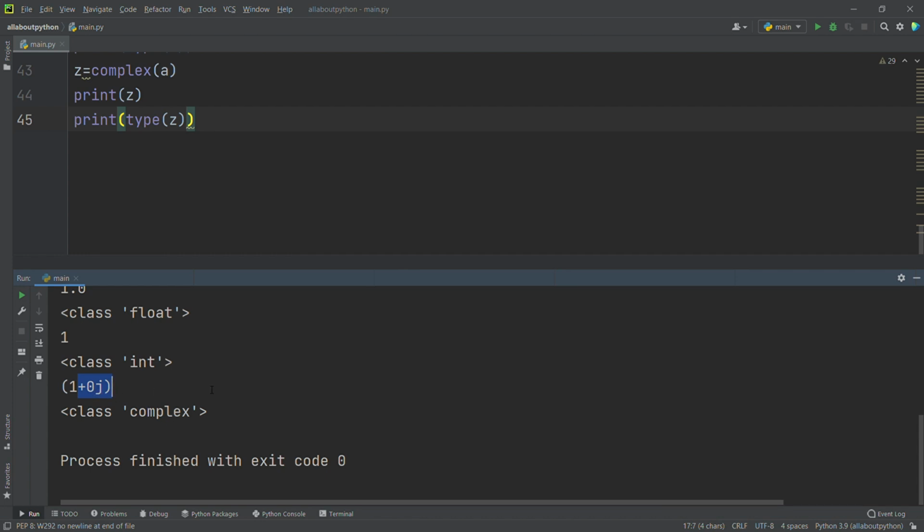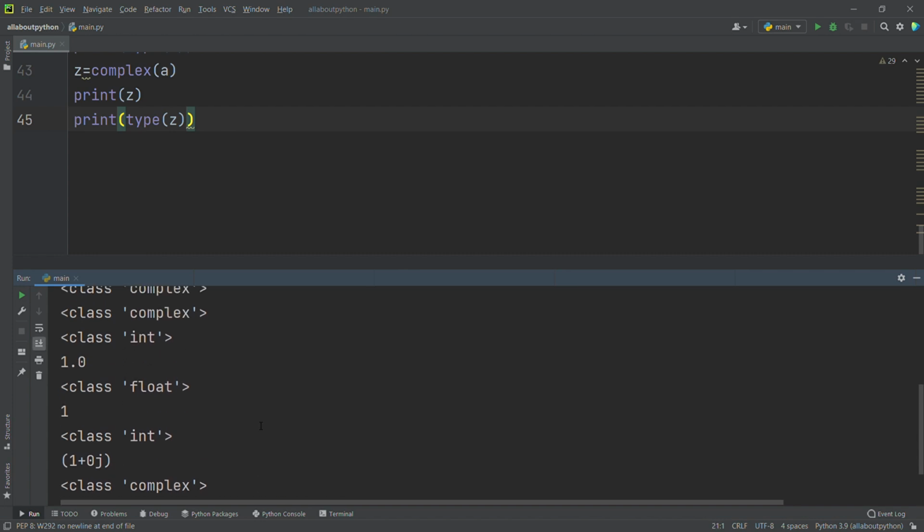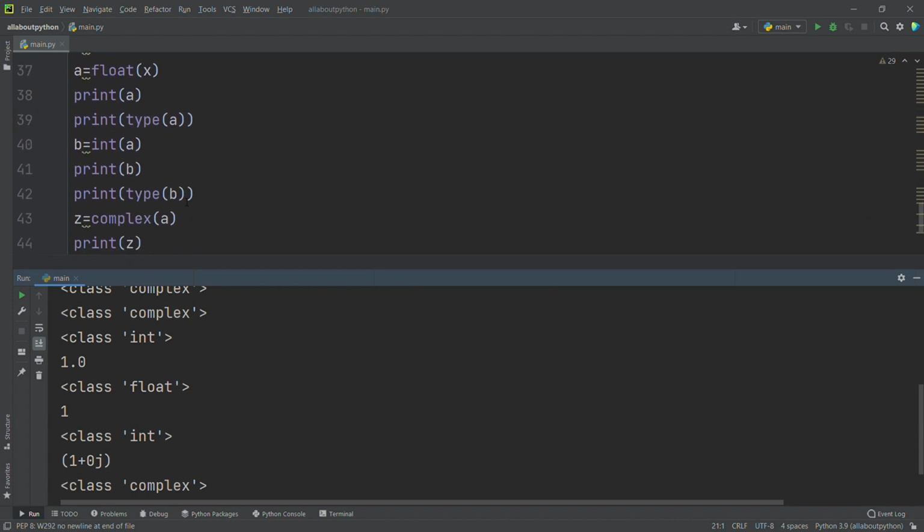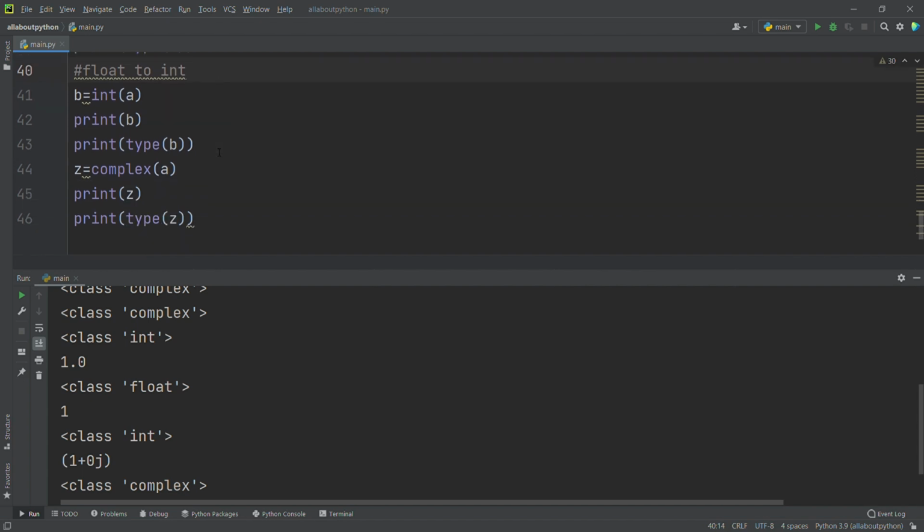Now here you have to remember one thing: we cannot convert complex numbers into integers or into float values. Just remember that. Up to now we had done integer to float, then float to int, and then int into complex.